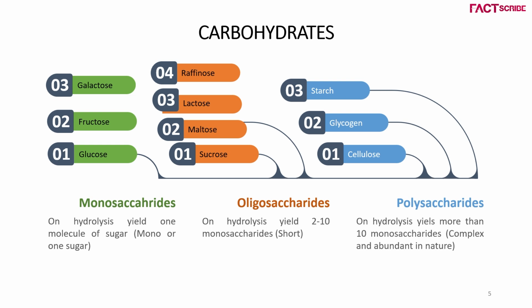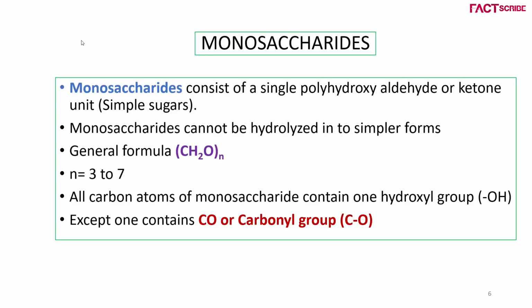Let's see each classification one by one. First, we will discuss monosaccharide. Already we have discussed that a monosaccharide consists of a single polyhydroxyaldehyde or ketone unit. These are also known as simple sugars. That is, further we cannot hydrolyze this and they do not form any monomers. Monomers are the basic units of the carbohydrate.